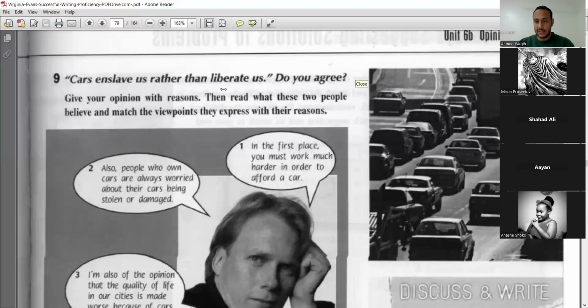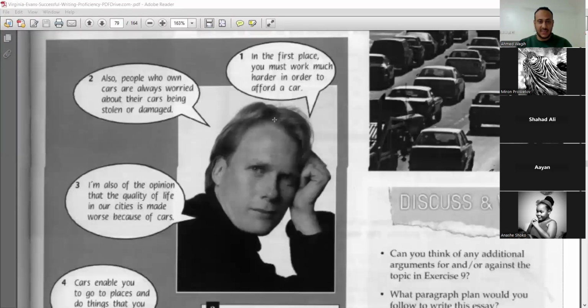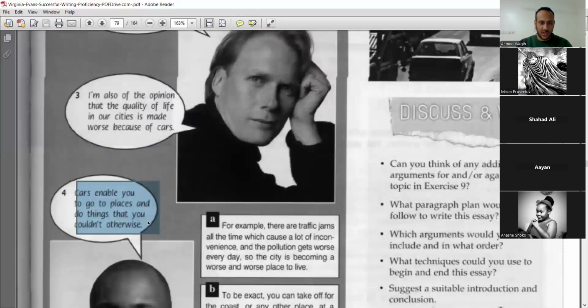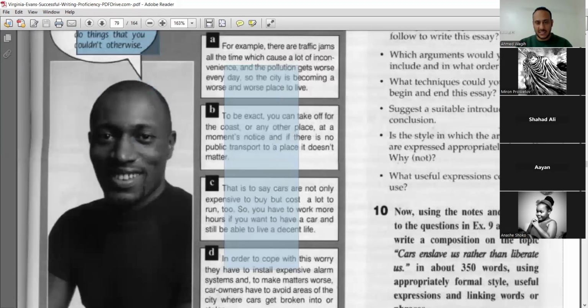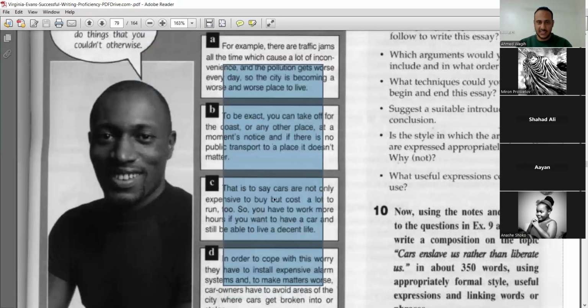But those who choose yes choose the more argumentative way, because people will look at you and ask, really? How? So they are interested in reading. This writer, for example, will say yes, cars enslave us rather than liberate us, and he will mention some striking ideas. If you think of it, you might say, yes, he's right. So let's see what he's thinking of. He has four ideas, or four main body paragraphs: one, two, three, four. And these are the reasons and examples of why he said that.